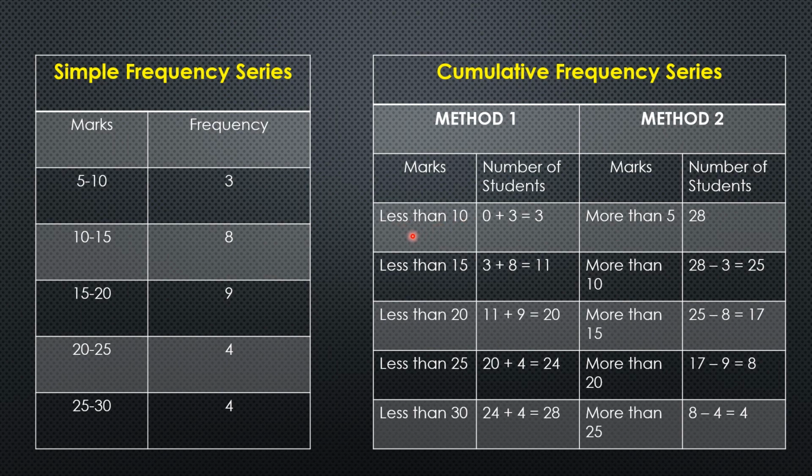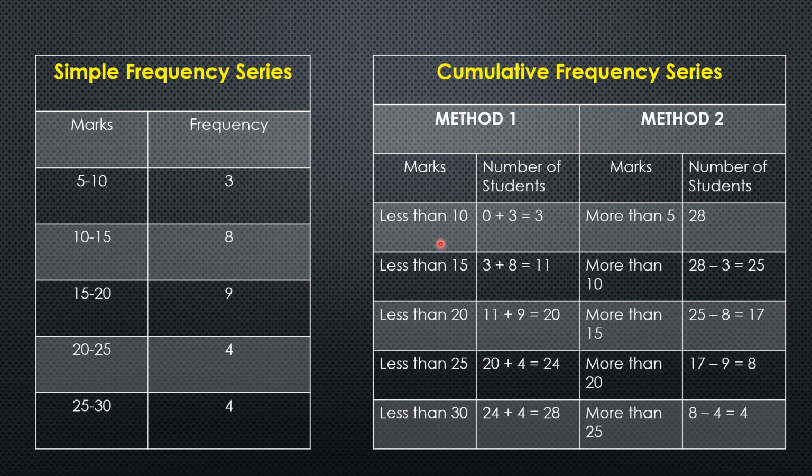So we will write, in the first method, less than 10, less than 15, less than 20, less than 25 and less than 30. We have taken the upper class limit of each class and added less than to each.